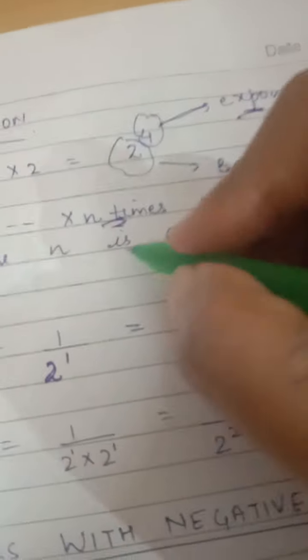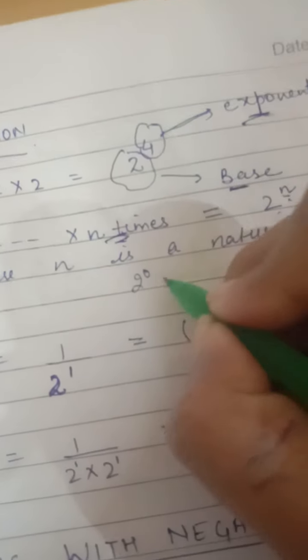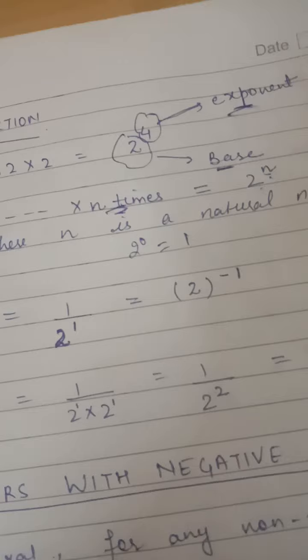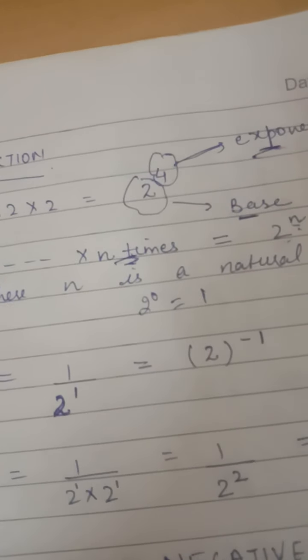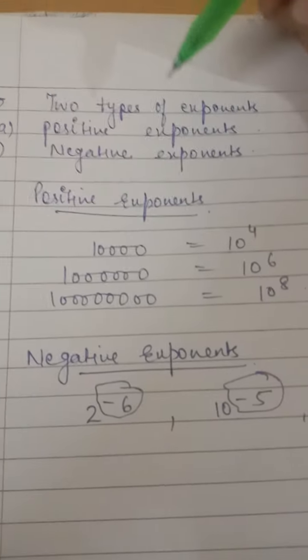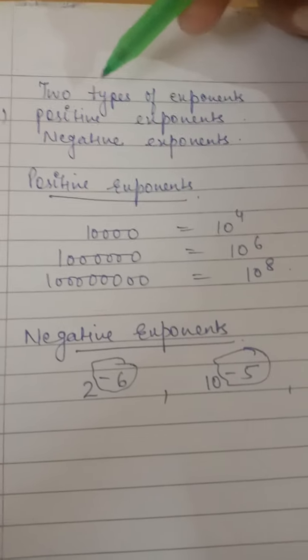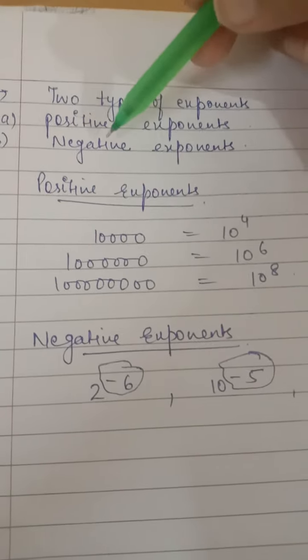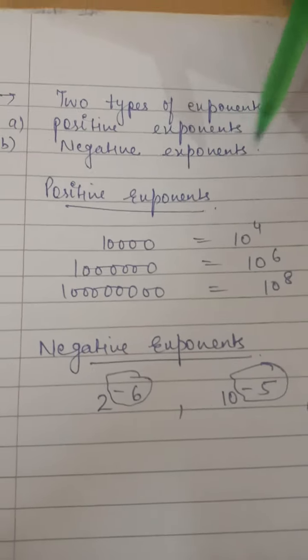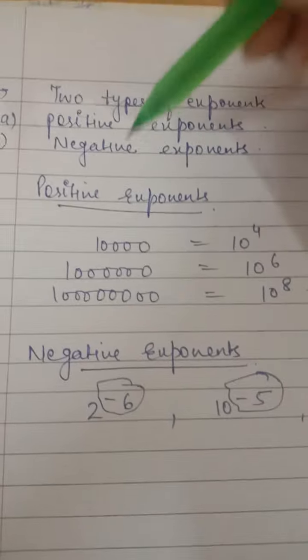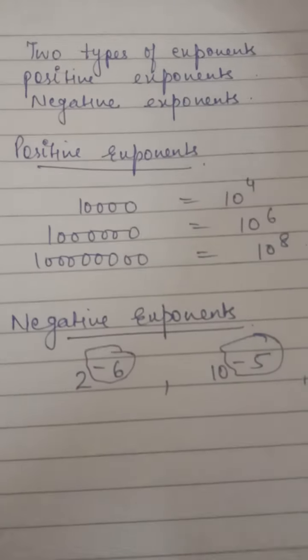Similarly, can I say 2 raised to the power 0 is equal to 1? So I can write 2 raised to the power 0 is equal to 1. Now we know there are two types of exponents. One is positive exponents and the second is negative exponents. In your previous class, in class 7th, you already read about the positive exponents. What are the positive exponents?